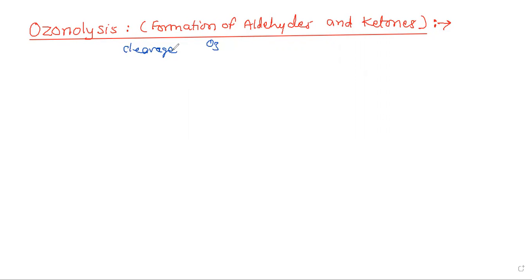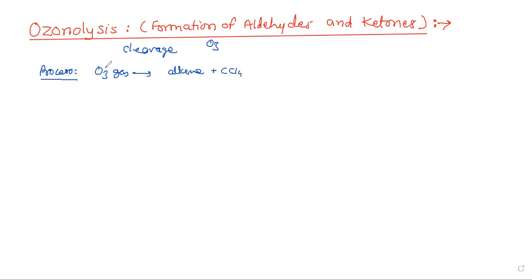Now, how is ozonolysis carried out? That is the process of ozonolysis. In this case, ozone gas is generally passed into a solution of the alkene in an inert solvent like carbon tetrachloride at low temperature.